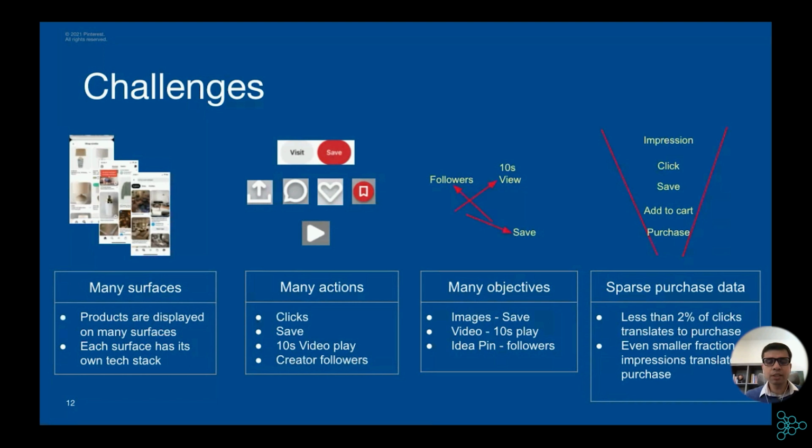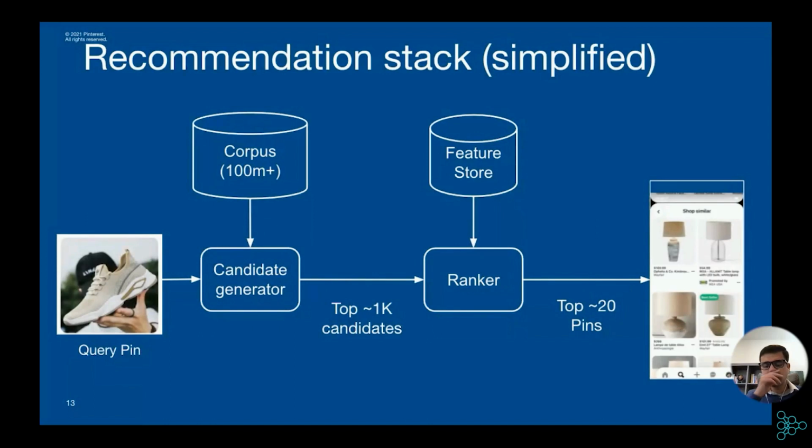But before we go into that, let's look at how a recommendation system works. At its core, the recommendation system has two big blocks. One is called the candidate generator. Given a query pin, the candidate generator's responsibility is to retrieve a few hundred or maybe 1,000 pins from a corpus of 100 million or more. And the second block is the ranker, which uses a more sophisticated machine learning algorithm to score and rank these items. And finally, the top 10 or top 20 items from this ranked list are displayed to the user.